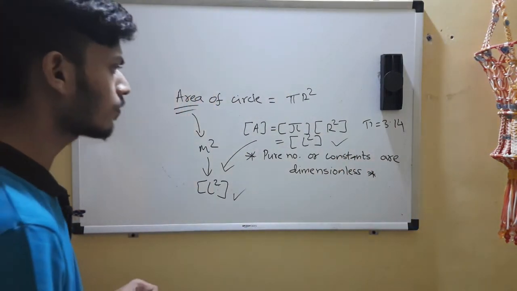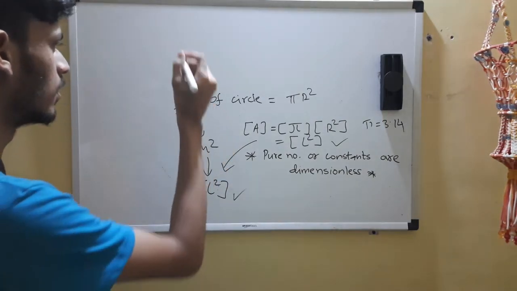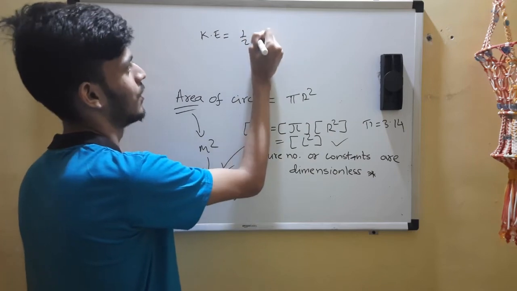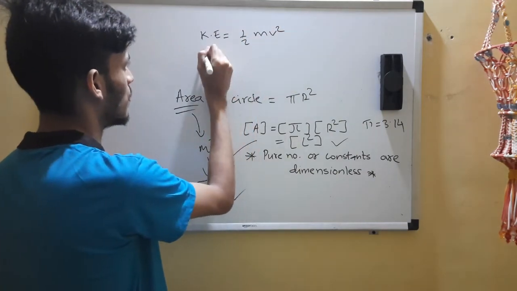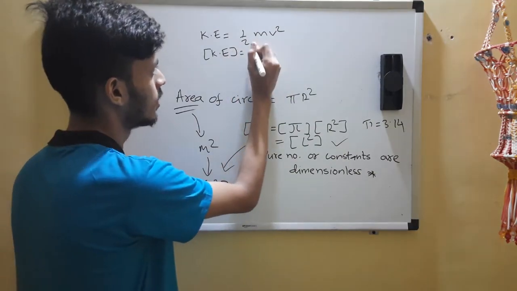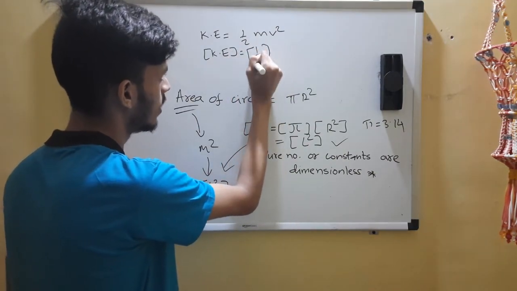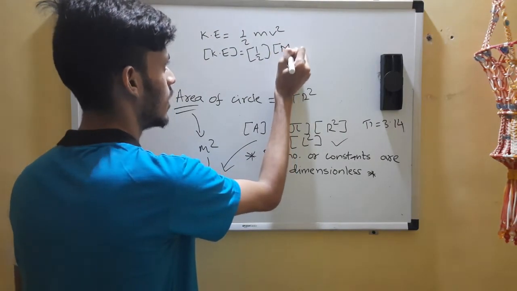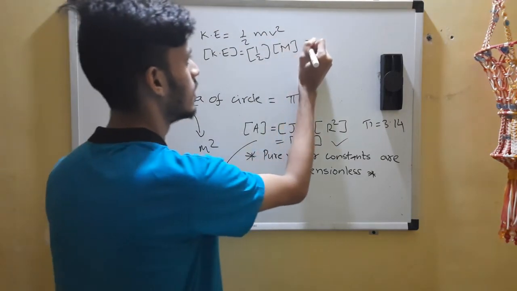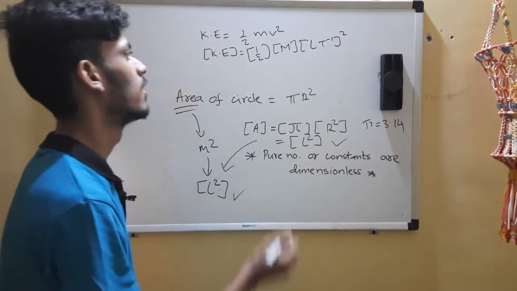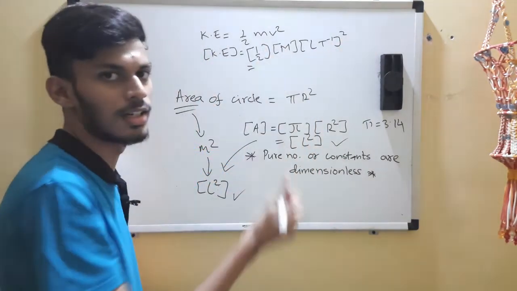Okay. One more example of this only I'll give. Kinetic energy, half mv square. Kinetic energy will be the same as energy only. Only this half, you put it in dimensions, no use. It won't give you anything different. So this is mass and this is velocity, L T raised to minus 1 whole square, right? This half is dimensionless.